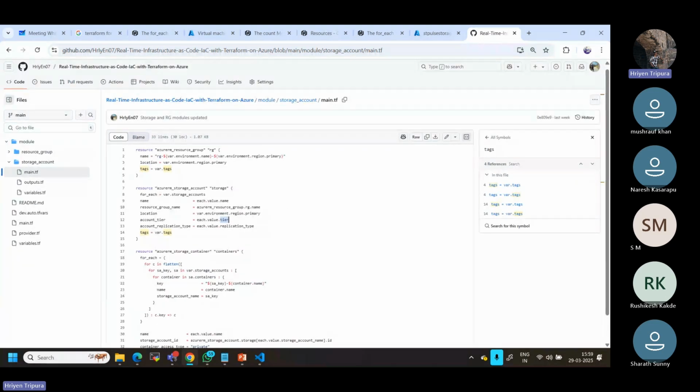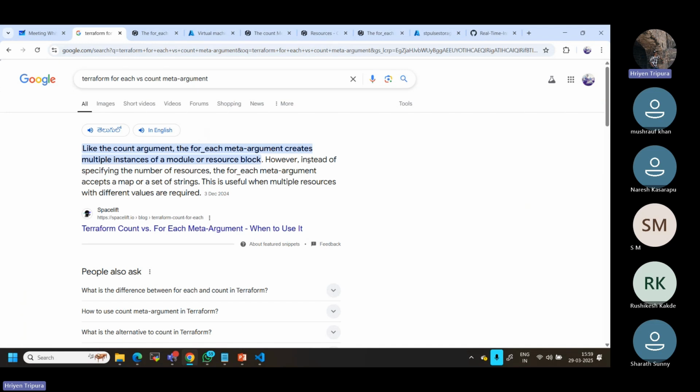So to make that simple, first, as I told you, when to use for_each. As you can see here, for_each accepts a map or a set of strings. Map is nothing but, for example, let me take the same example.